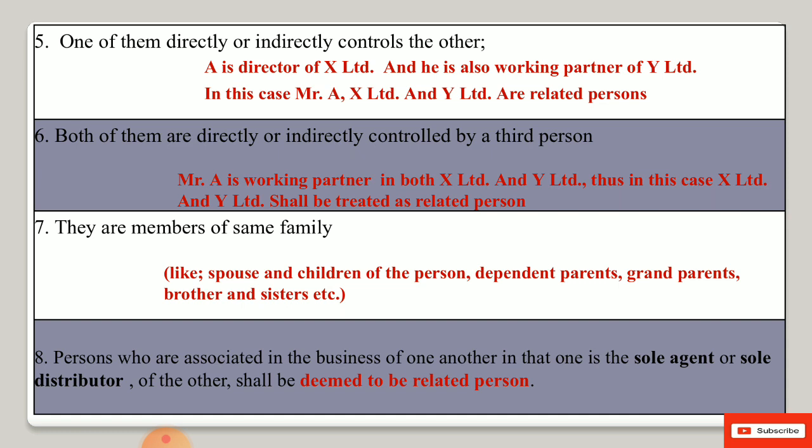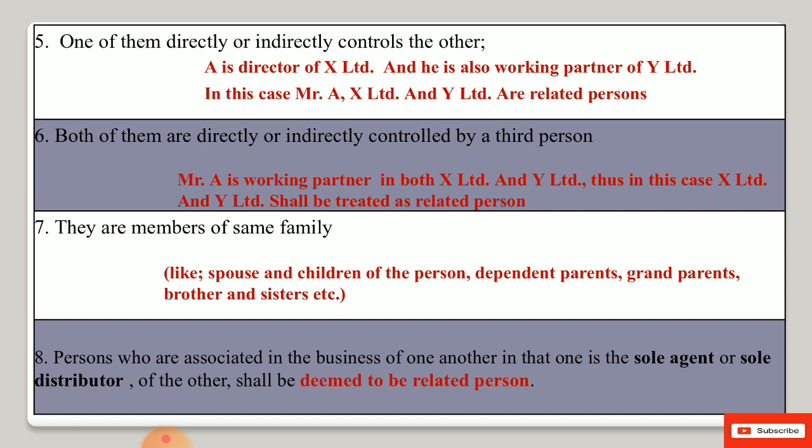So here 8 points we have discussed. The first one was the relationship of employer and employee. Then business partners, or having control or more than 25% voting power or stock of the company, or being directly or indirectly officers or directors of the company, or directly or indirectly controlling the other company, or being members of the same family. And the last one is persons who are associated in business.